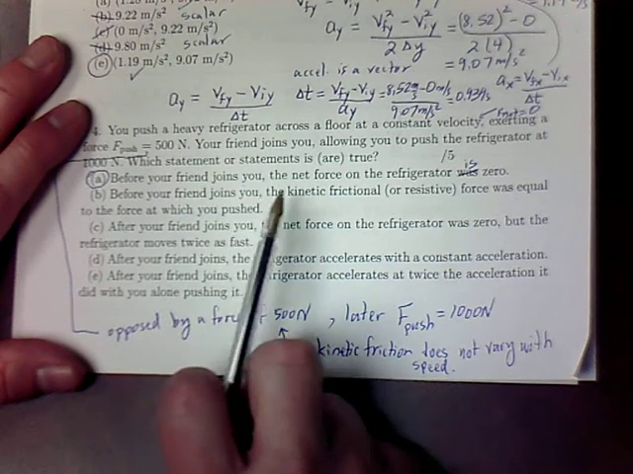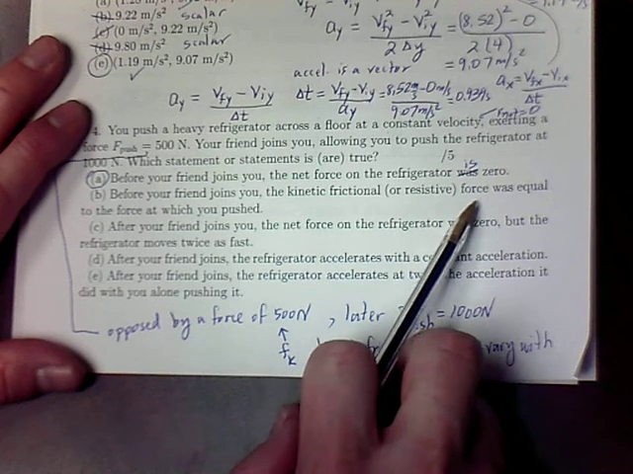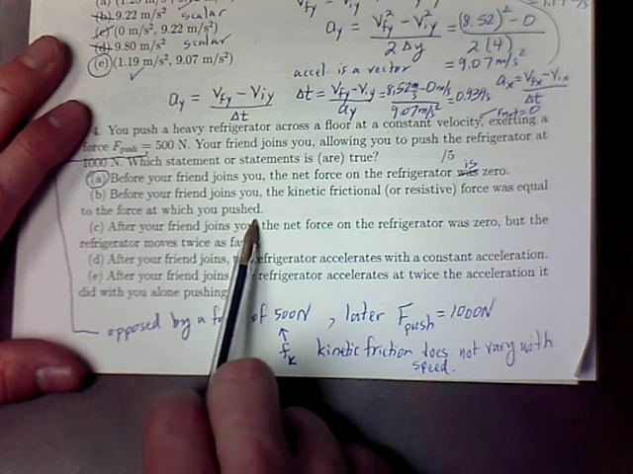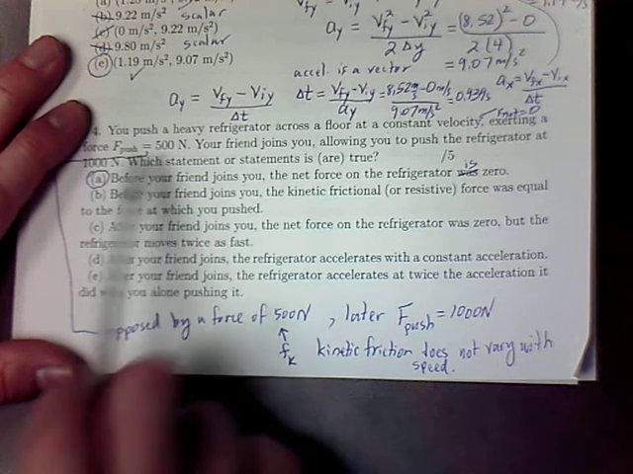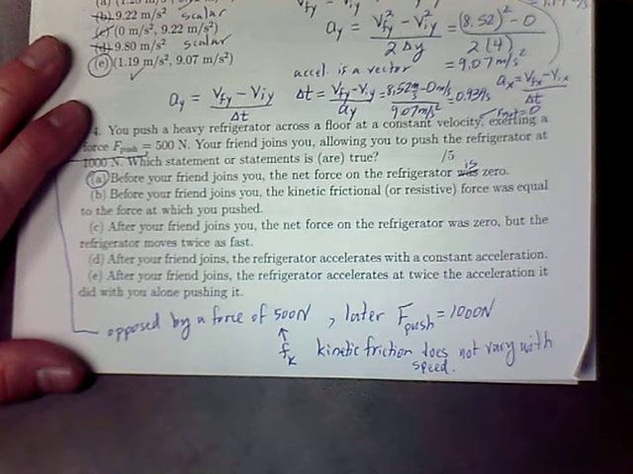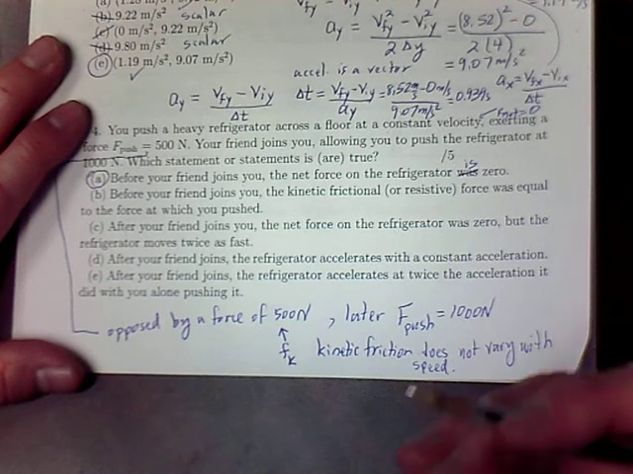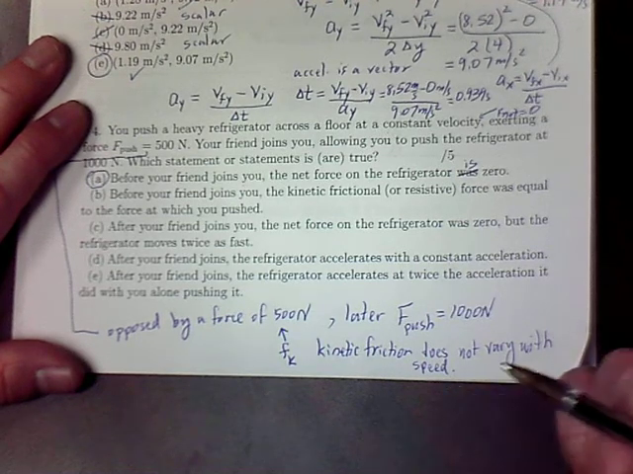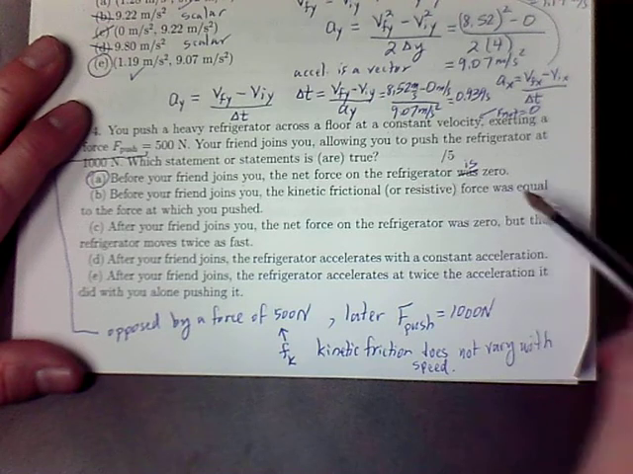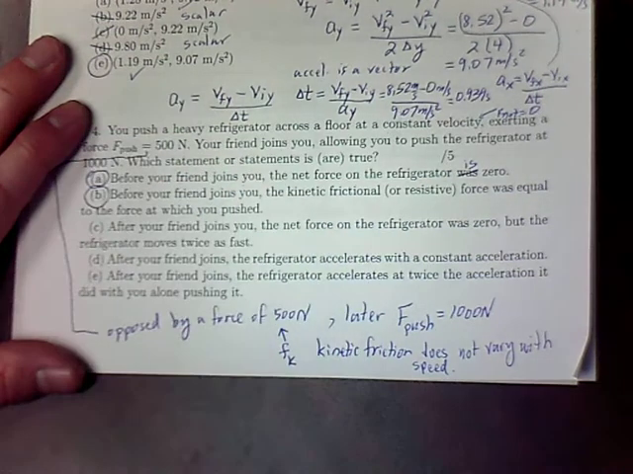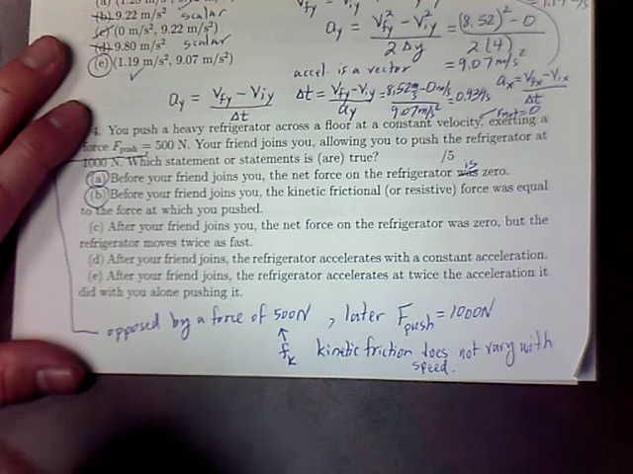Before your friend joins you, the kinetic frictional or resistive force was equal to the force at which you pushed. Well, we were pushing at 500 newtons, but we had a net force of 0, so something was pushing against us, whatever that was, adding up to give you 0. So the frictional force was equal to that force which we pushed, at least in magnitude.